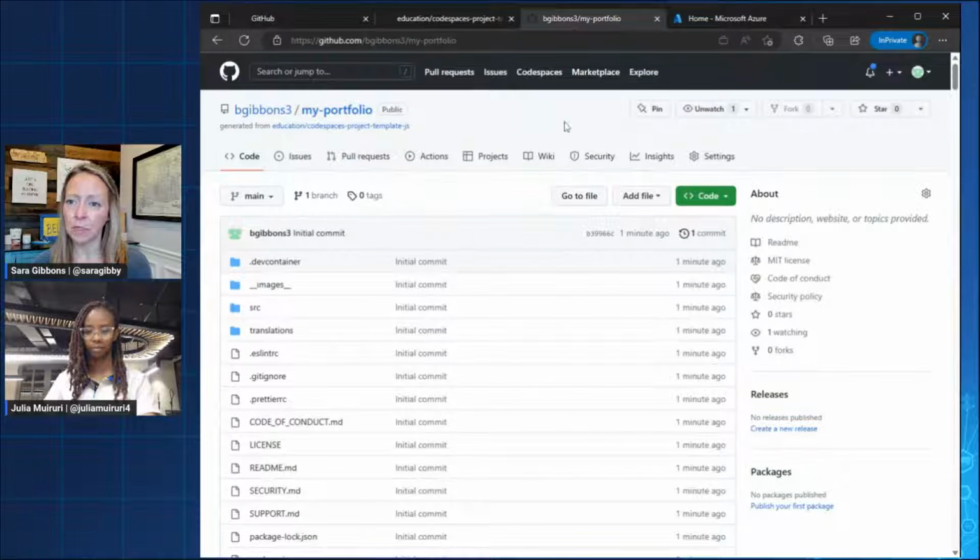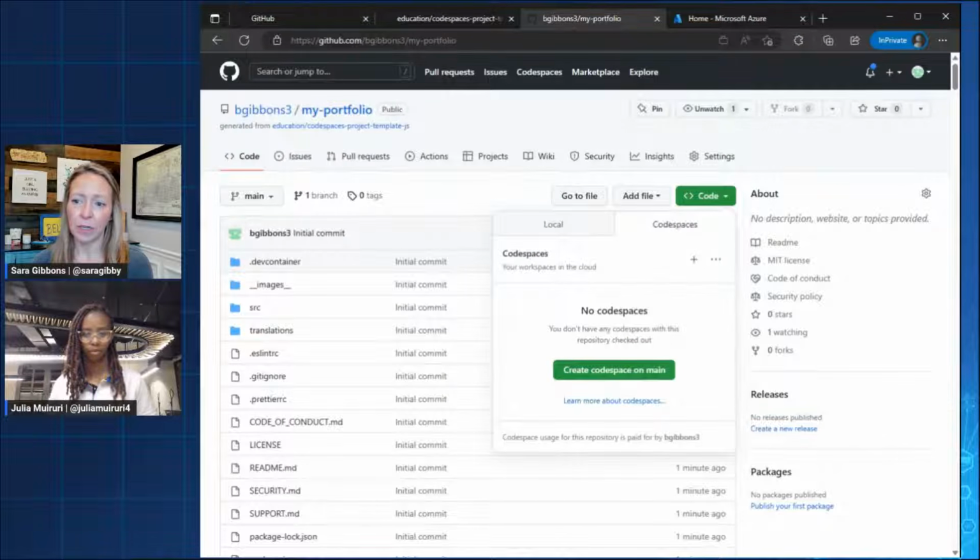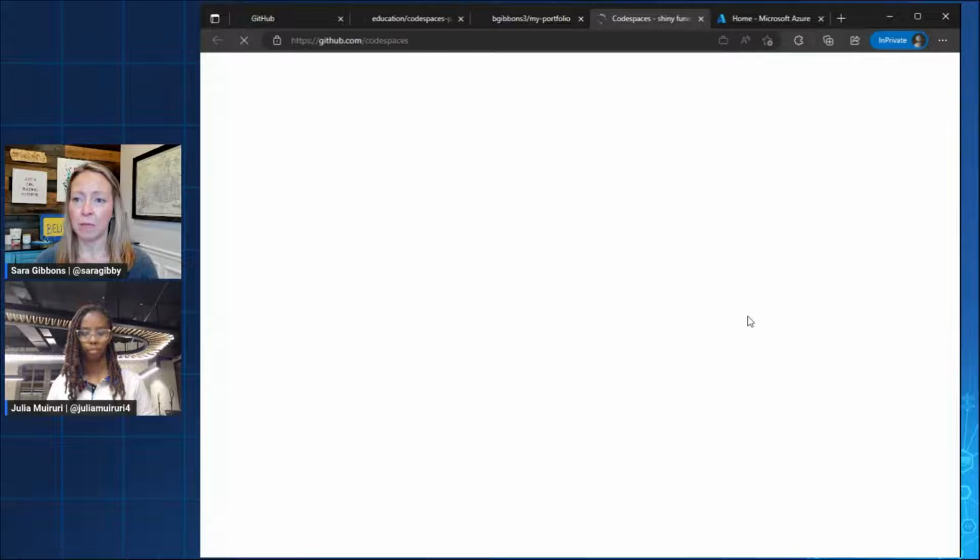So what I'm going to do here is go to code. I'm going to go local. It's kind of what you may be used to if you worked with GitHub a lot, but now we've got Codespaces here. So I don't have a Codespace running now, but this template repo is all set up to have Codespaces for us. So I'm going to say create a Codespace on main.